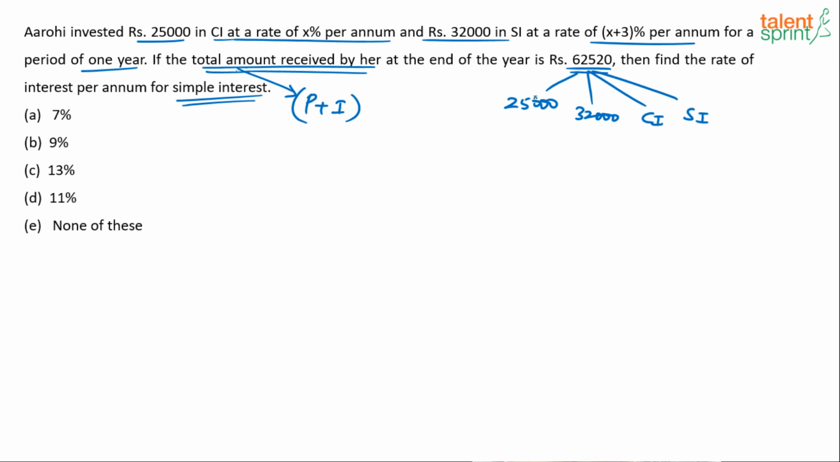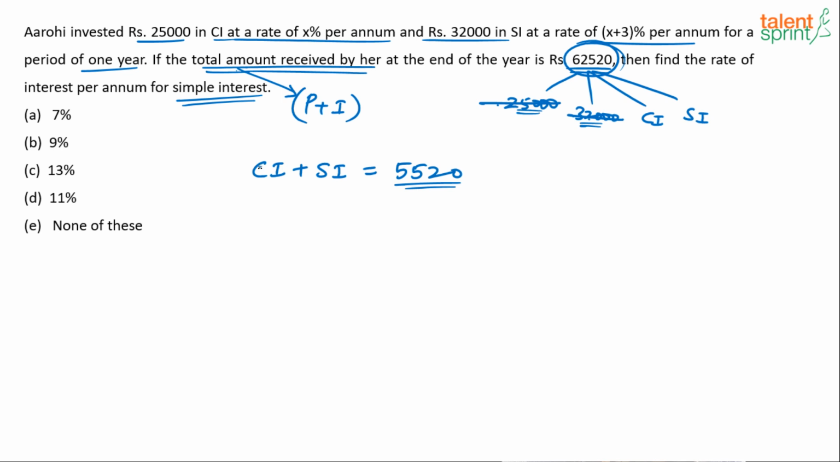So to make things simple, I can simply subtract 25,000 and 32,000 from 62,520. How much will I get? I can say CI plus SI, the compound interest plus simple interest, equals, see, 25,000 plus 32,000 is 57,000, right? 62,520 minus 57,000 is 5,520. So do not waste your time doing all this. You should straight away get to this equation. 5,520 is the number you're looking at. Now 5,520 is what? CI plus SI.